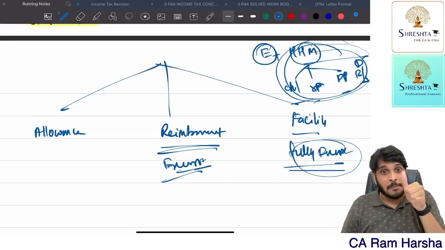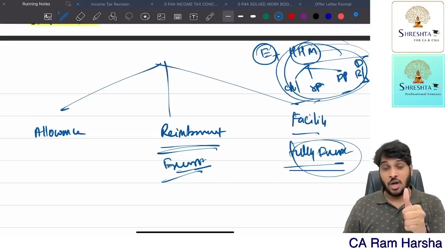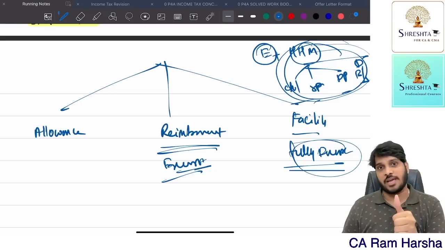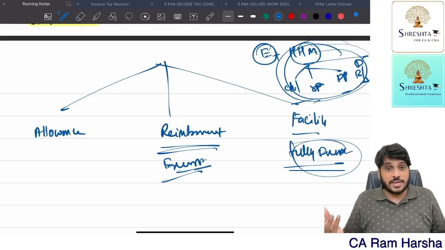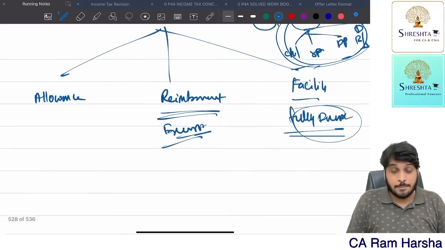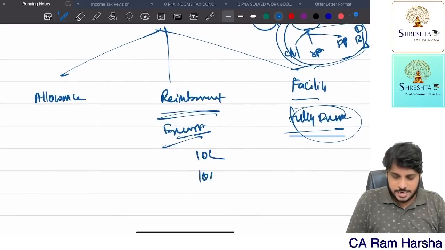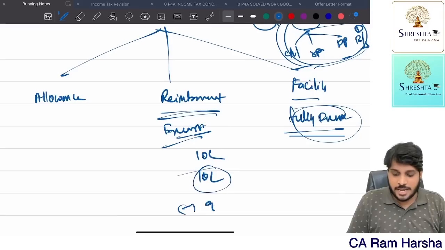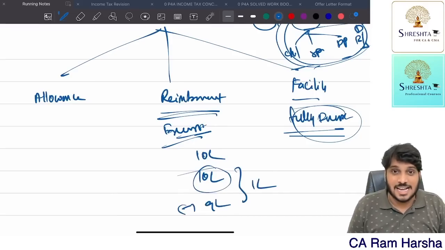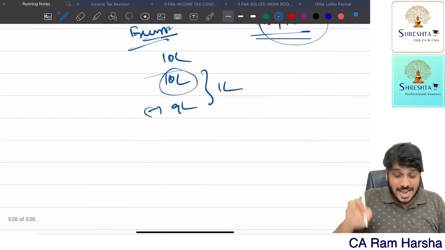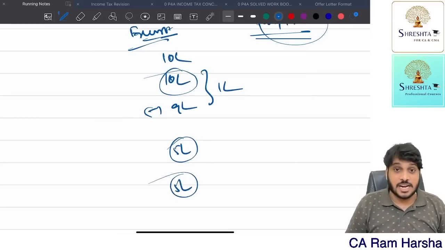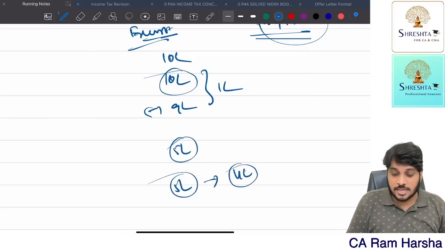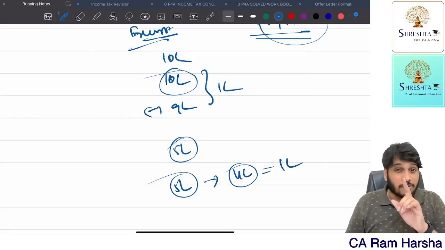Medical treatment abroad is exempted to the extent permitted by RBI. Whatever RBI allowed, to that extent whatever the employer reimbursed is exempted. Suppose the employee spent 10 lakhs, the entire 10 lakhs the company gave, but RBI permitted 9 lakhs only, 1 lakh is taxable. Now, on travel expenditure, 5 lakhs the employee spent, the company reimbursed the entire 5, but RBI gave a 4 lakhs limit only, then 1 lakh is taxable.